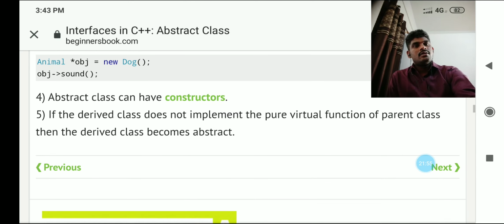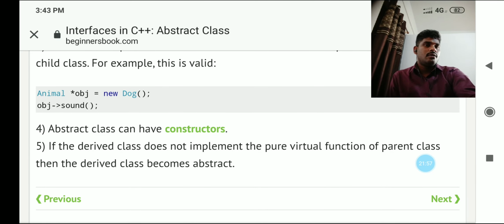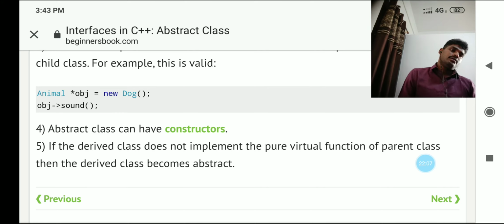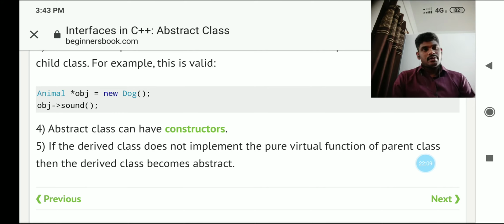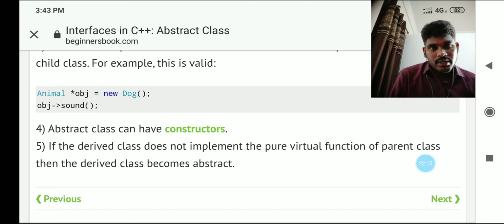So here it is not possible to call Animal by using an object. So we can use the pointer operator, star is a pointer operator, to access the abstract class through an object.